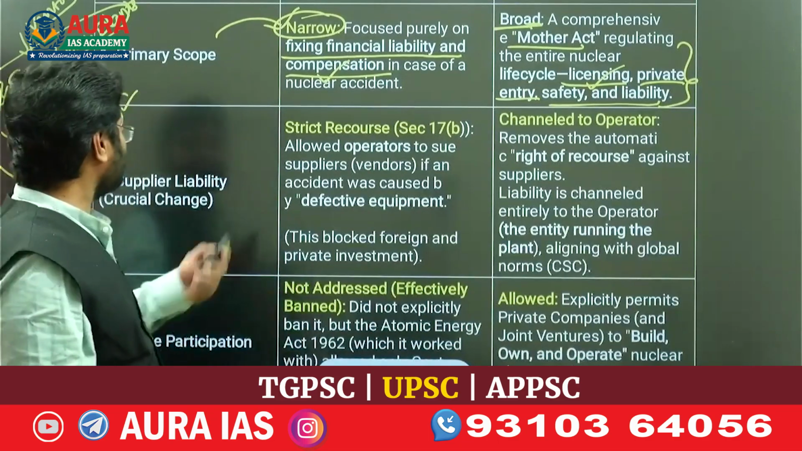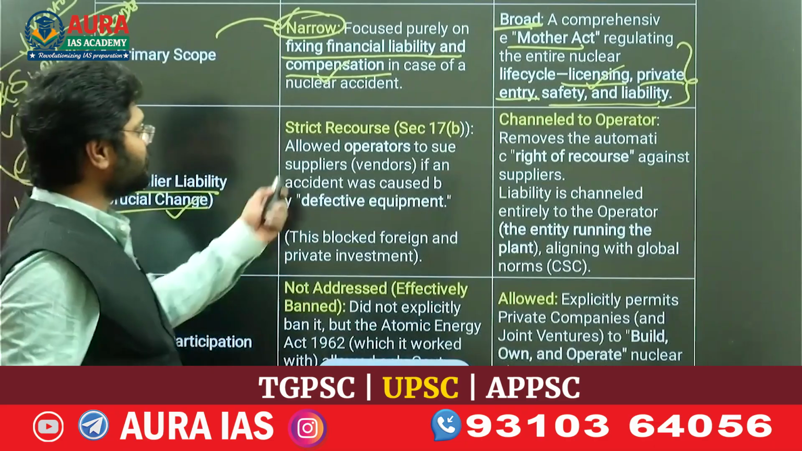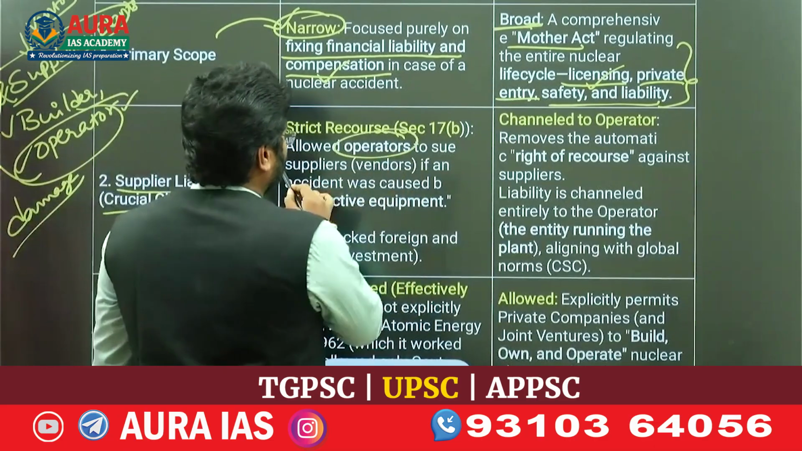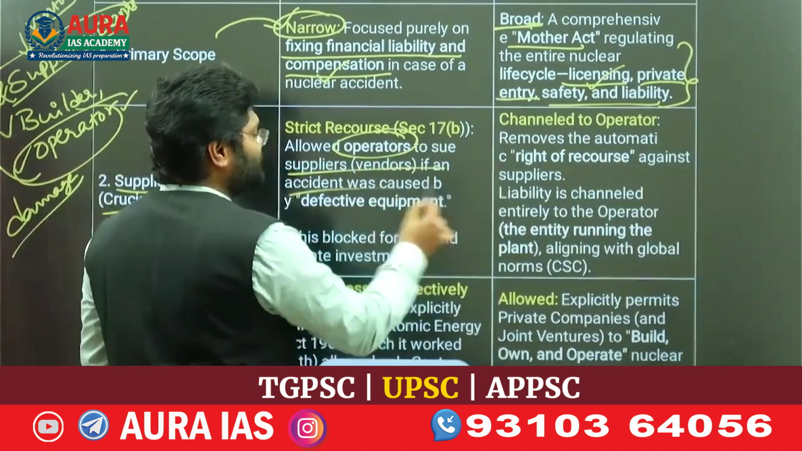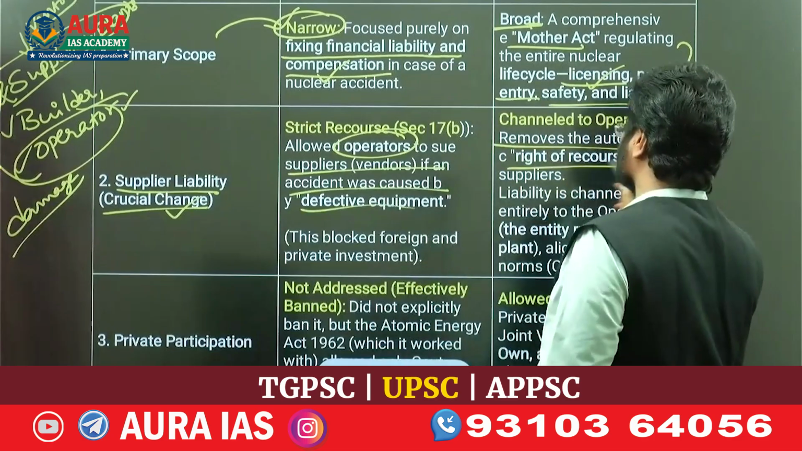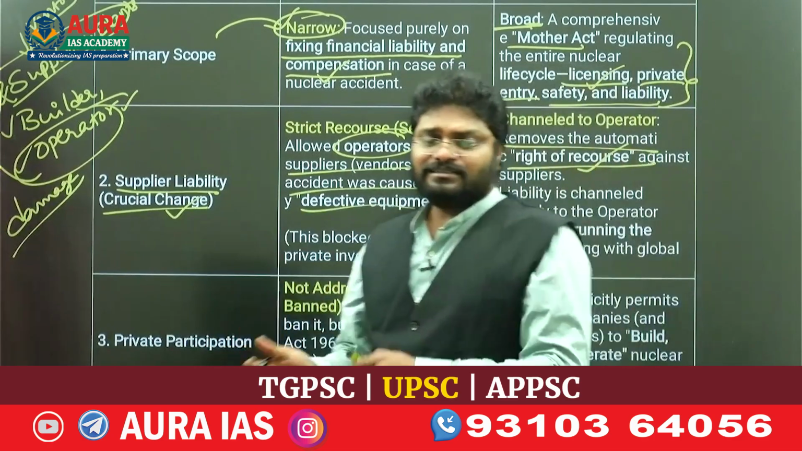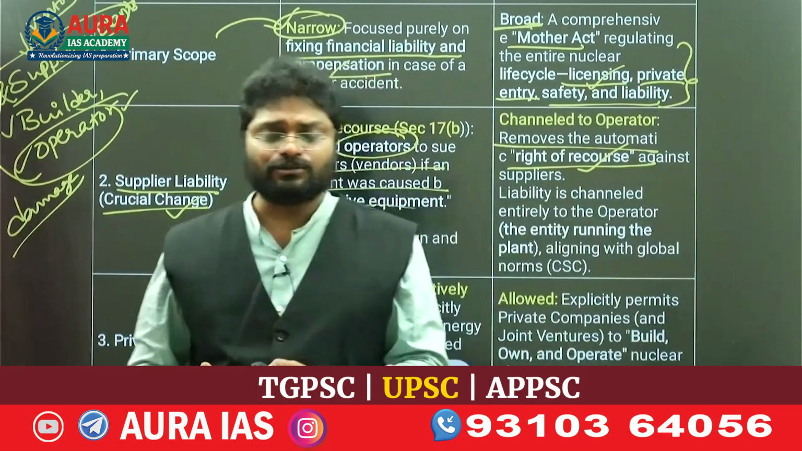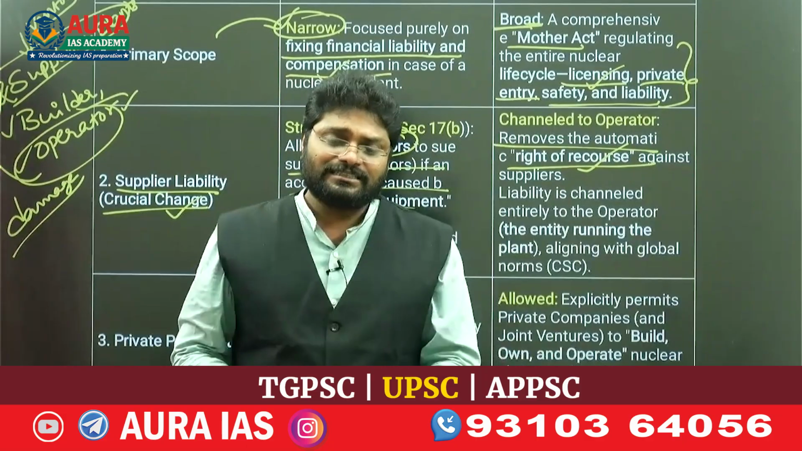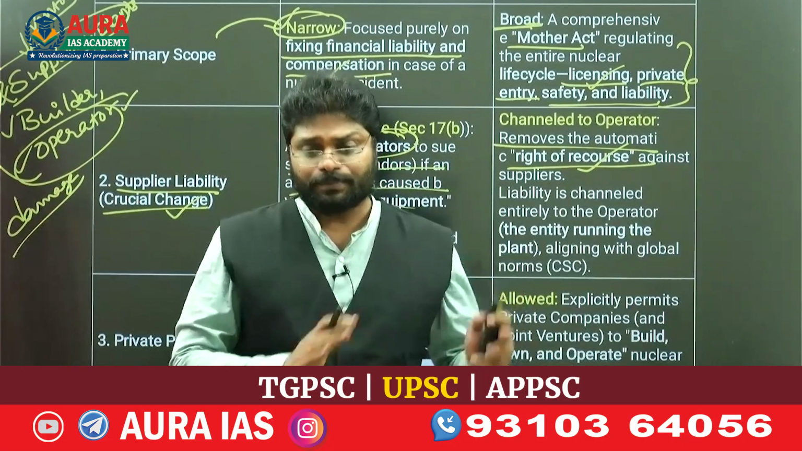The second one is supplier liability. The crucial change: earlier, the operator could sue the supplier if any accident was caused. Here that provision is removed. Why was it removed? Because no vendor from France or America was ready to send their machinery or fuel to India. If any damage happened, they would be sued in India and would have to pay that damage.